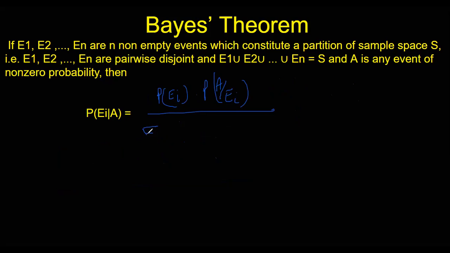I want to write all that in the sigma notation. Sigma j is equal to 1 to n, P(Ej) and P(A over Ej).